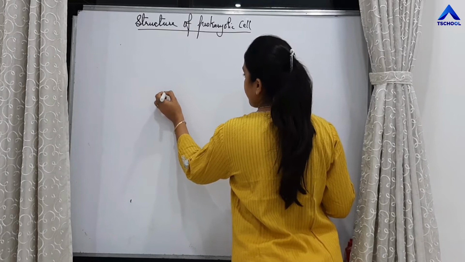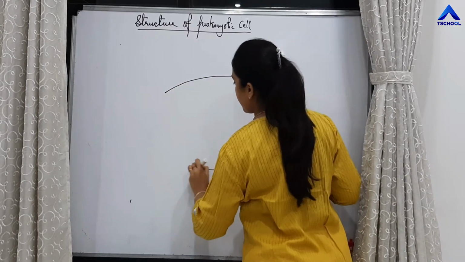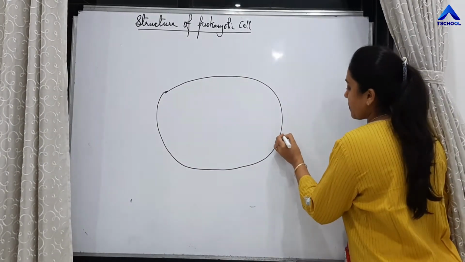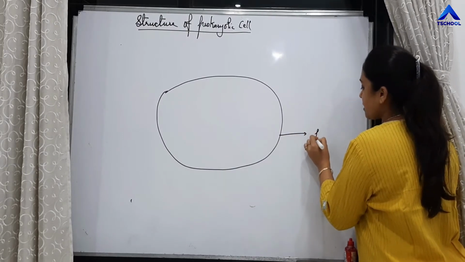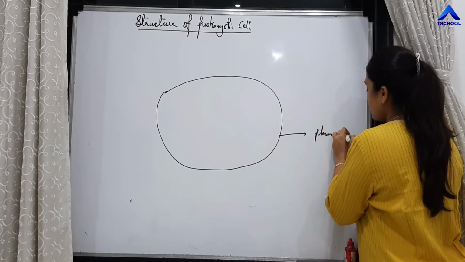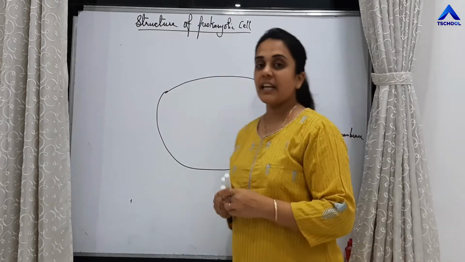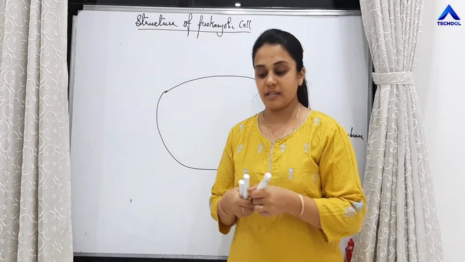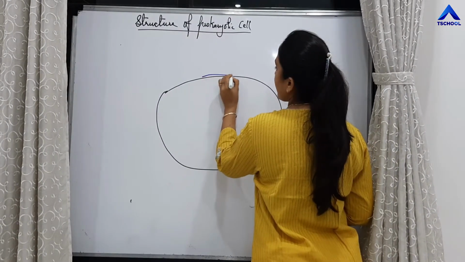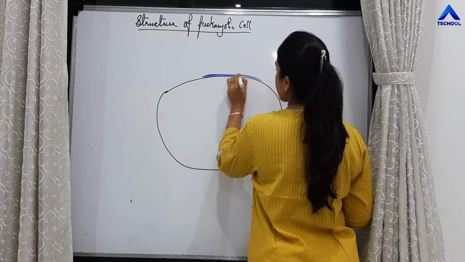First, the cell is covered by a membrane. That membrane is called the plasma membrane. In bacterial cells, the plasma membrane is again covered by one more layer, called the cell wall.